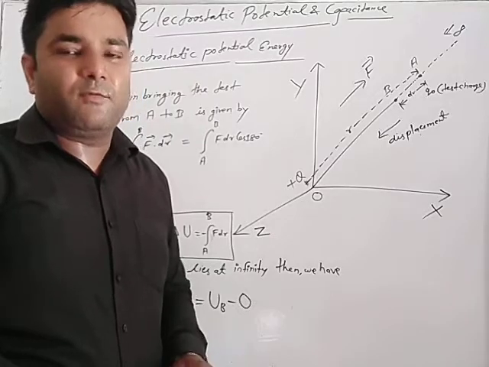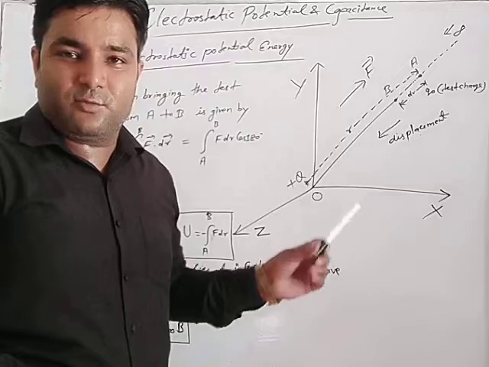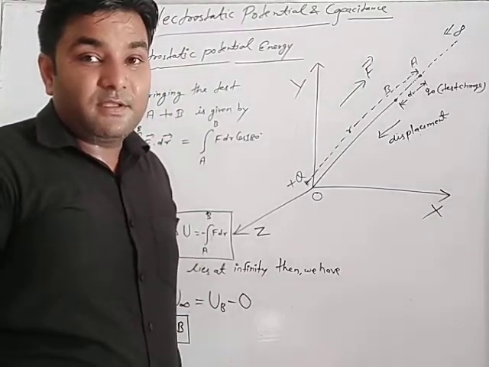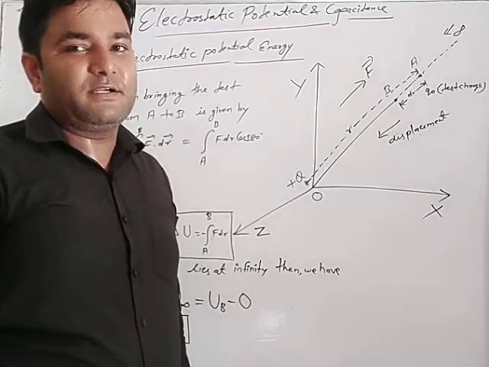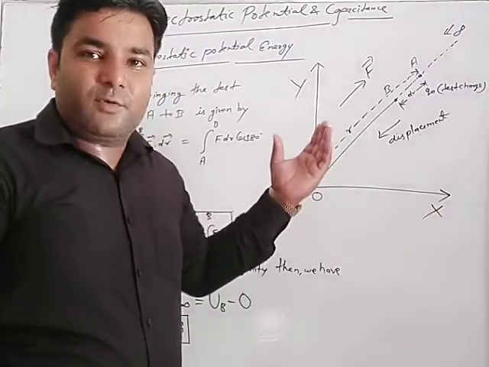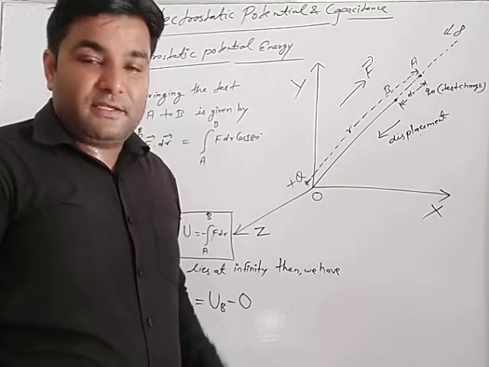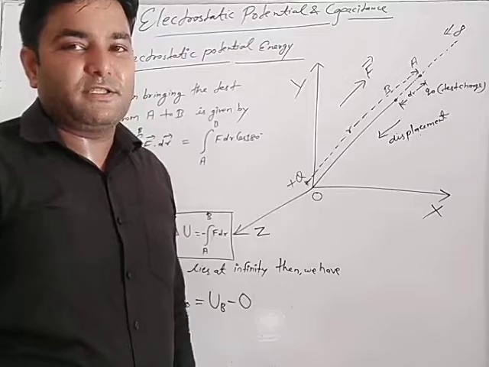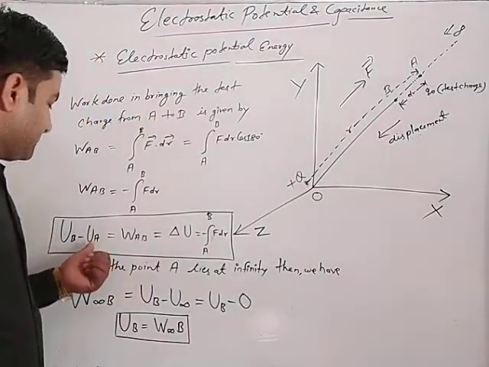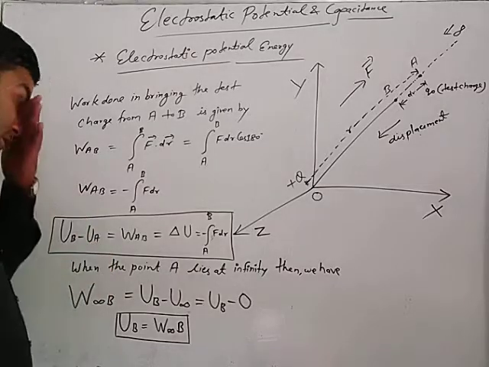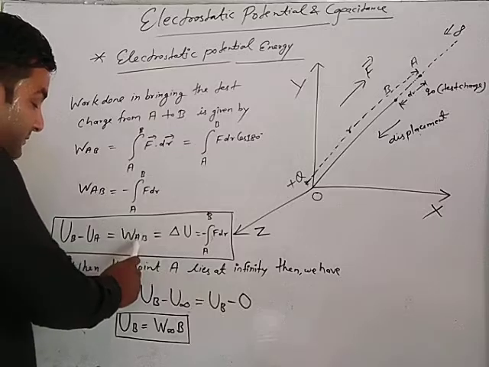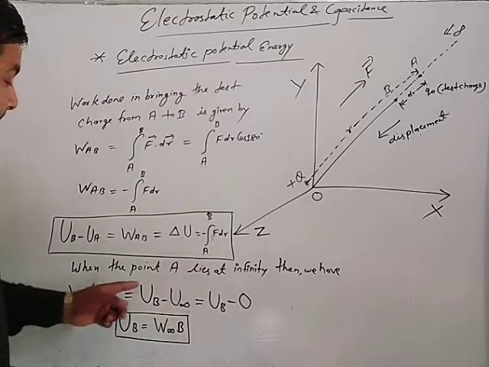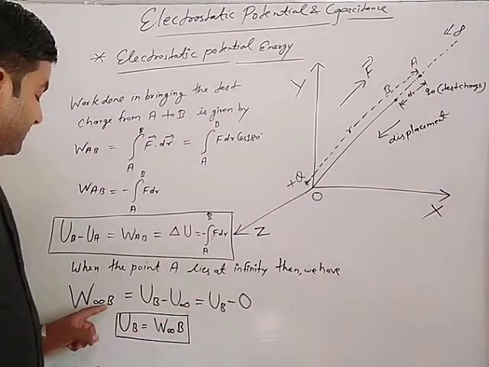Whenever a test charge is brought from point A to point B, the work done by the external force is defined as the electrostatic potential energy difference, under the condition of no acceleration. In terms of work done, WAB is equal to del U, equal to minus integration over A to B of F dr. When the point A lies at infinity, W infinity B is equal to UB minus U infinity.